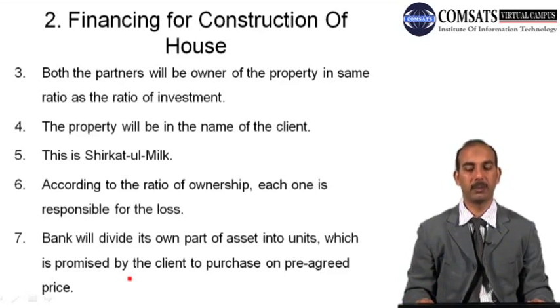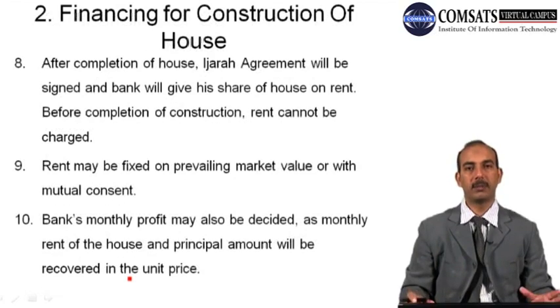Bank will divide its own part of assets into units, which is promised by the client to purchase at a pre-agreed price. So normally banks will determine the pre-agreed price for their units, and after completion of that particular house, there will be an ijara agreement or lease agreement between the client and the bank, and the agreement will be signed under the Sharia rulings, and the rent may be fixed on prevailing market value or with mutual consent.